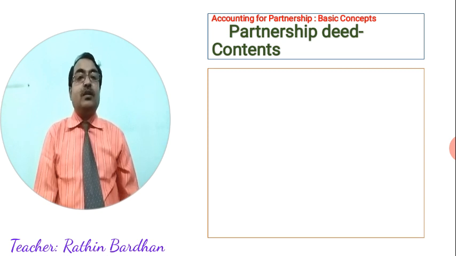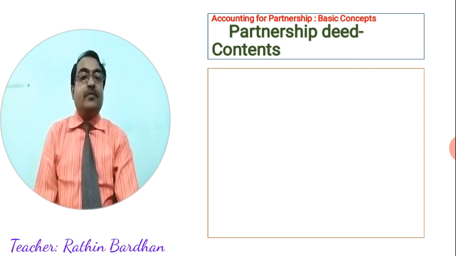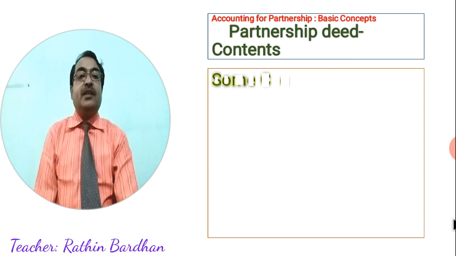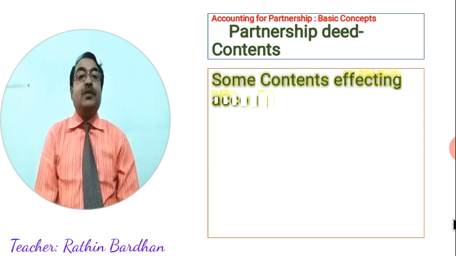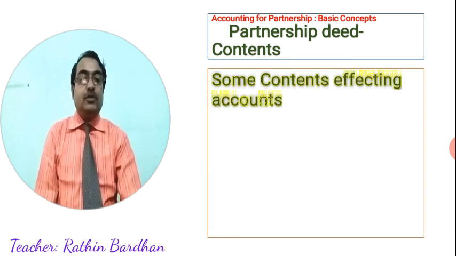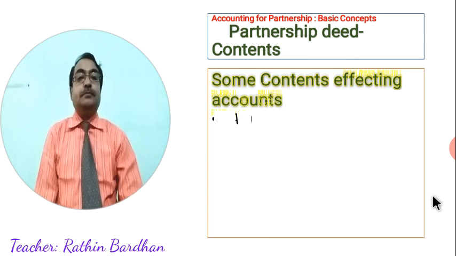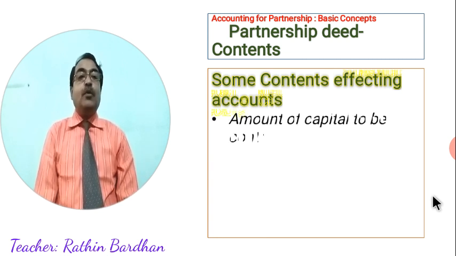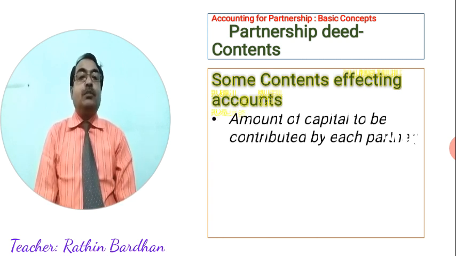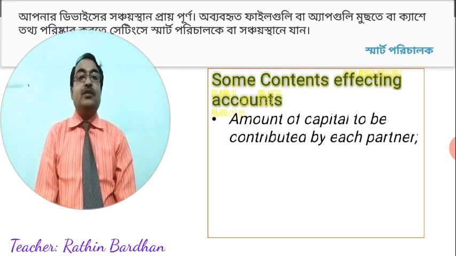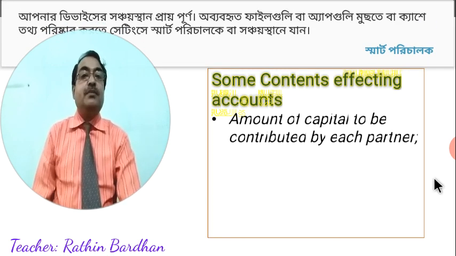Some more contents of the partnership deed which are related to accounting, or which you need in accounts. Amount of capital to be contributed by each partner, that is also mentioned in the partnership deed.